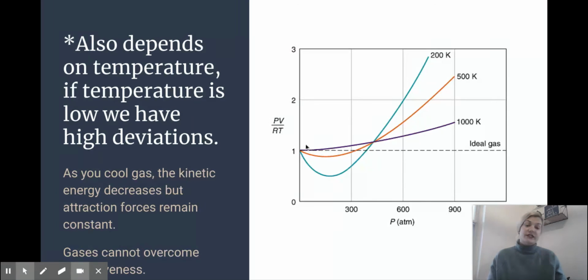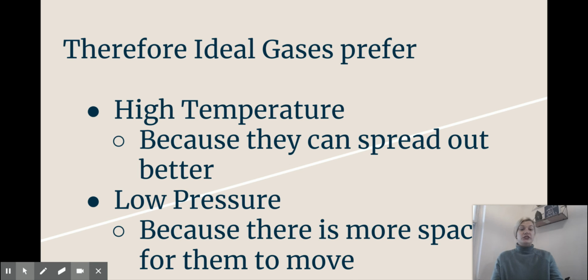With this graph, it's the same thing, and we can look at these temperatures here. Ideally, it should stay here, but what we're seeing is the lower the temperature, the further I am away from the ideal gas, right? 1,000 is getting closer because that's the highest temperature. So if we're putting these two things together, what are the two things that will make an ideal gas a real gas? Those two things are temperature and pressure, because the attraction of the gases doesn't go away.